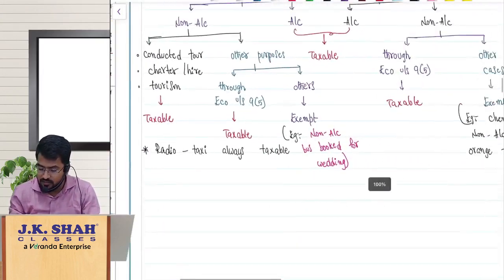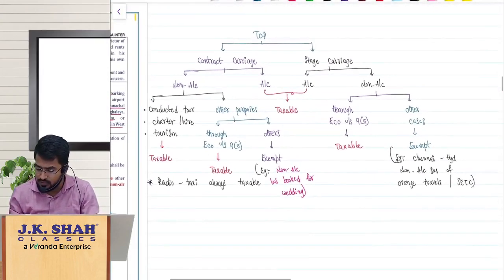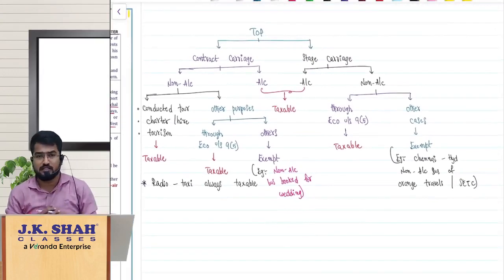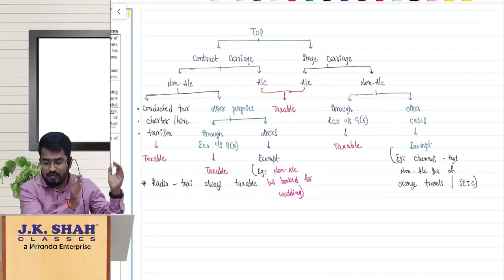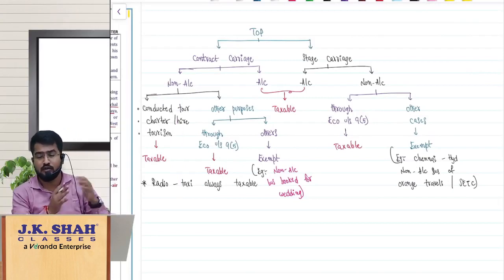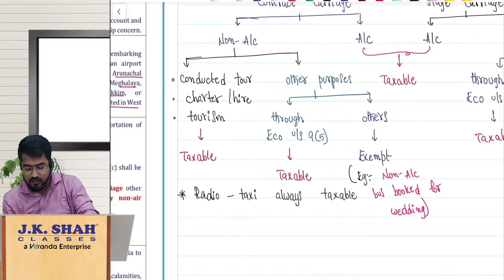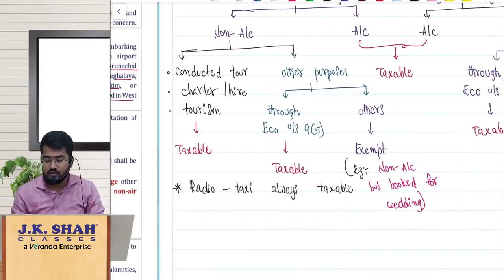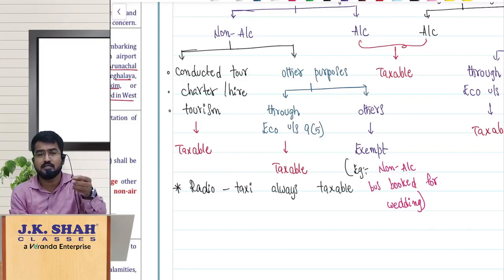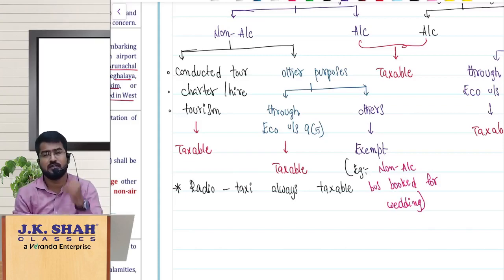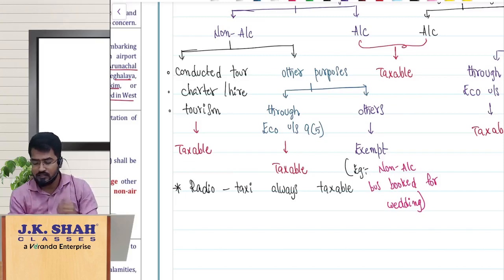So that means, see here, I am just trying to explain this concept with the help of this flowchart. Transportation of passengers, transporting through contract carriage, stage carriage. Contract carriage, if it is non-AC, if it is for conducted tour, charter or hire or a tourism purpose, then it is taxable. In any other cases, generally it should have been exempted. Now there is a small addition there. If you are supplying for any other purpose but through e-commerce operator under section 9 subsection 5, then also it is taxable. Others exempt.